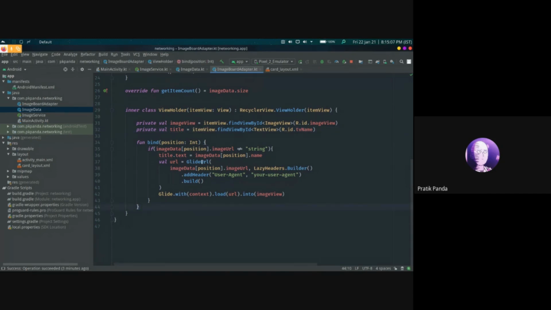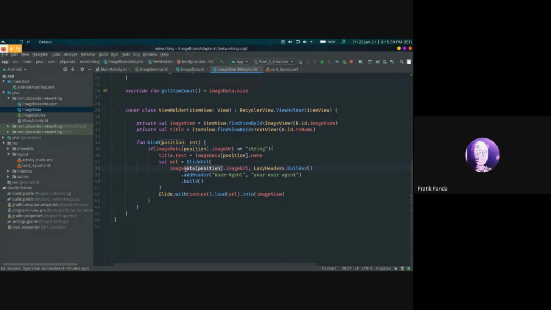Now we will be using Glide to load the images. Since images cannot be directly downloaded by the Android interface, we are using Glide to help us load the images. For this we use Glide, then we pass the context, then the load URL. Here I have defined the load URL as a load glide URL, where I pass the image data position.